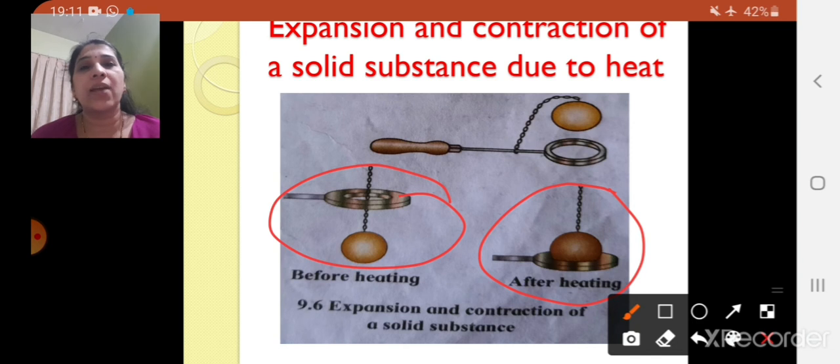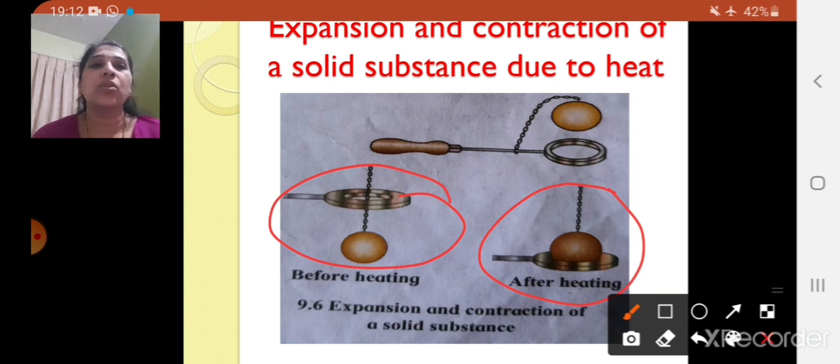One more thing, children, I would like to discuss. In Rajasthan, most of the houses are painted in white color. Now why are they painted with white color? You all know that the temperature in Rajasthan is very high, right? Generally in summer. Since the temperature is very high, they paint their houses with white color, because white color absorbs less heat. So inside the house, to keep the temperature low, they paint the houses with white color.